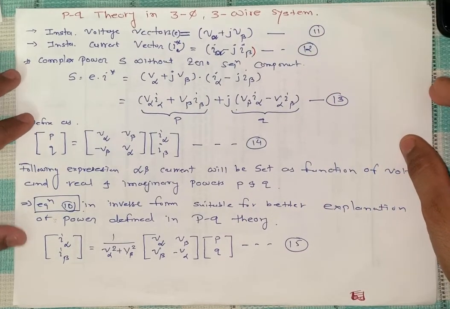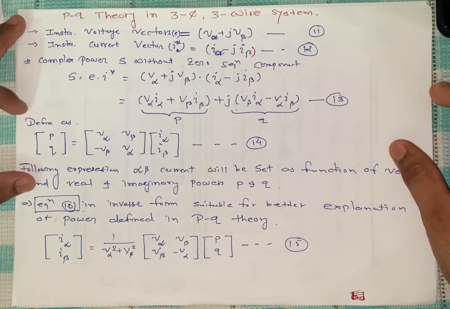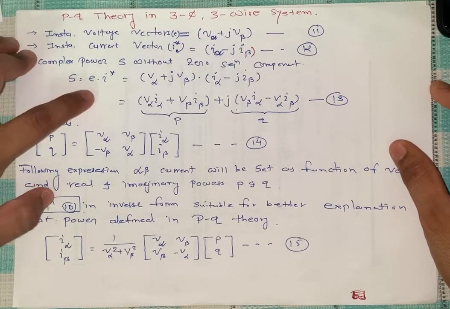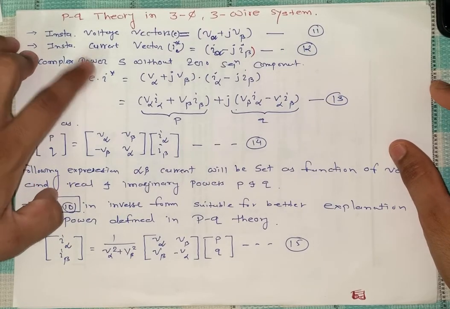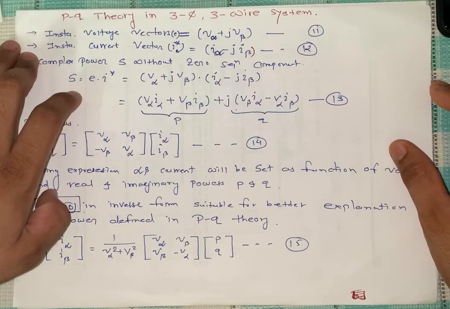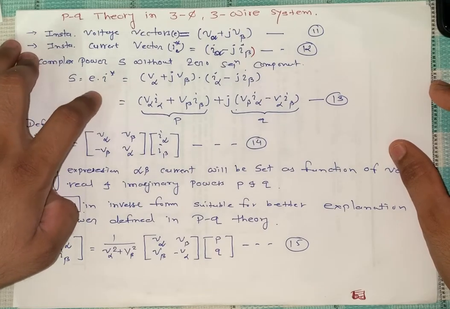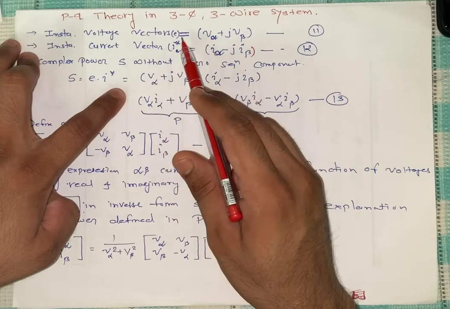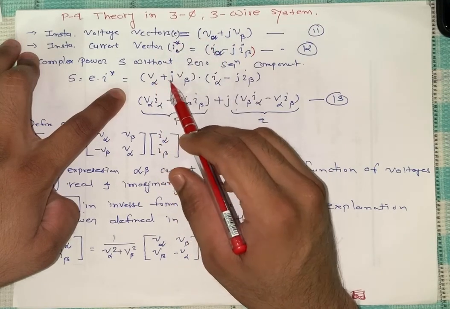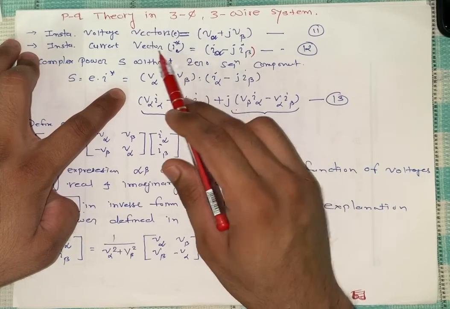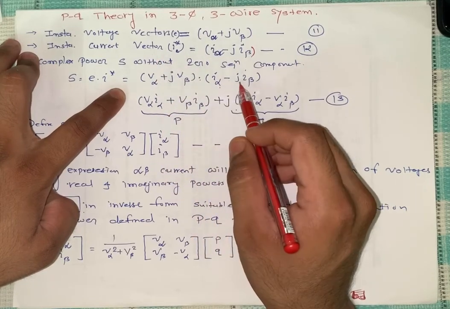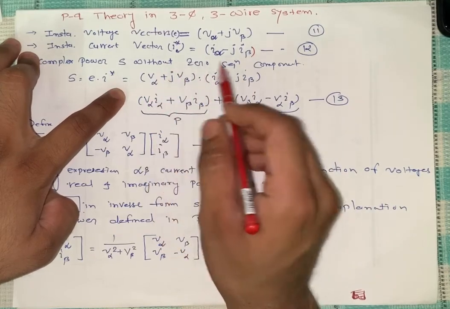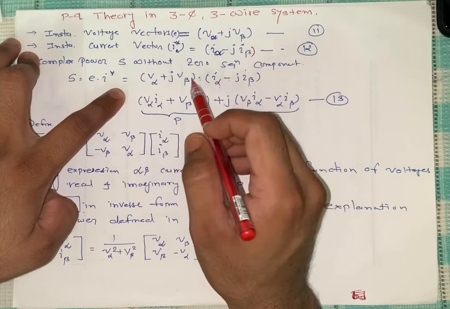Now, in complex power, we can write S without the zero sequence component. Power P is equal to VI, so S is equal to E into I conjugate, which we can write as P plus jQ. For the voltage vector we write V alpha plus j V beta, into the current conjugate, I alpha minus j I beta. What will happen? We do the multiplication: V alpha multiplies with both terms, and j V beta multiplies with both.